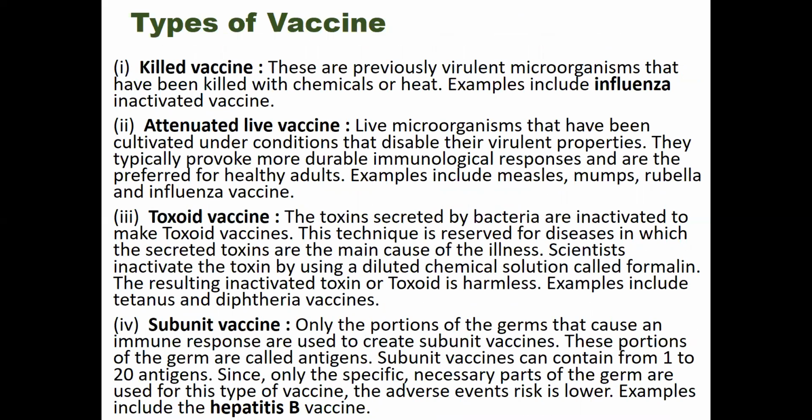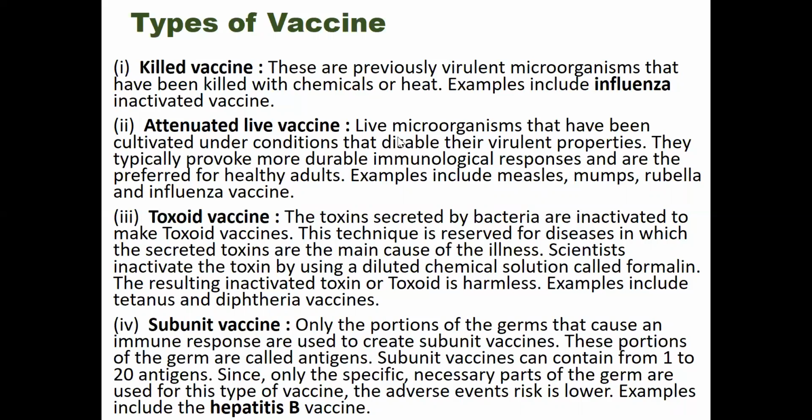Now let's talk about types of vaccine. There are different types of vaccines, like killed vaccine. Killed vaccines are made from previously virulent microorganisms that have been killed with chemicals or heat and then introduced into the body, such as the influenza vaccine.